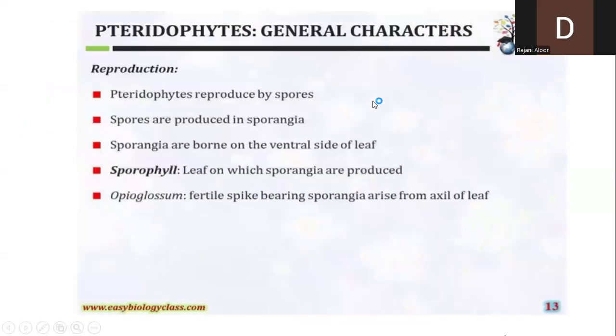Now, reproduction in pteridophytes is by spores. These spores are developed in sac-like structures called sporangia, which are developed on the ventral side of the leaf. Hence, those leaves are called sporophylls.